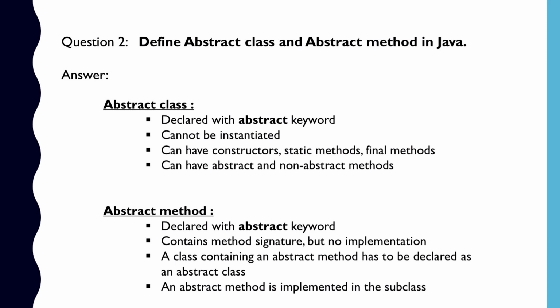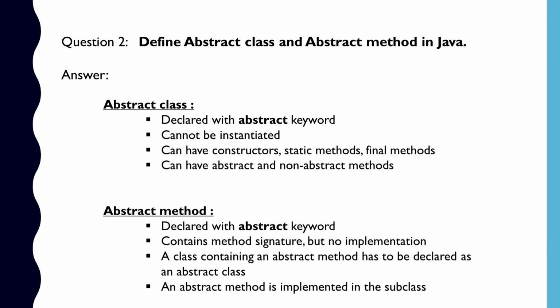Now, what is an abstract method? An abstract method is also declared with the keyword abstract as in case of abstract class. An abstract method contains method signature but does not contain any implementation. That is, there will be no method body. A class which contains an abstract method has to be declared as an abstract class. An abstract method is implemented in the subclass.